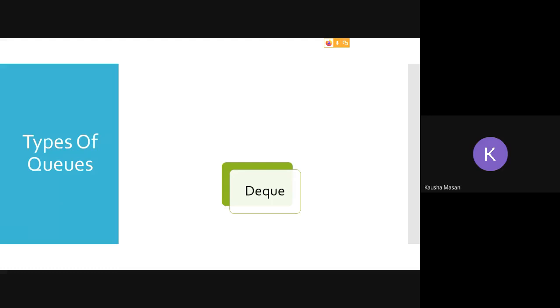What you understand by DQ till date is your delete operation. But there is a queue called DQ also. What is that queue? It is your double-ended queue. Another name for DQ is double-ended queue.